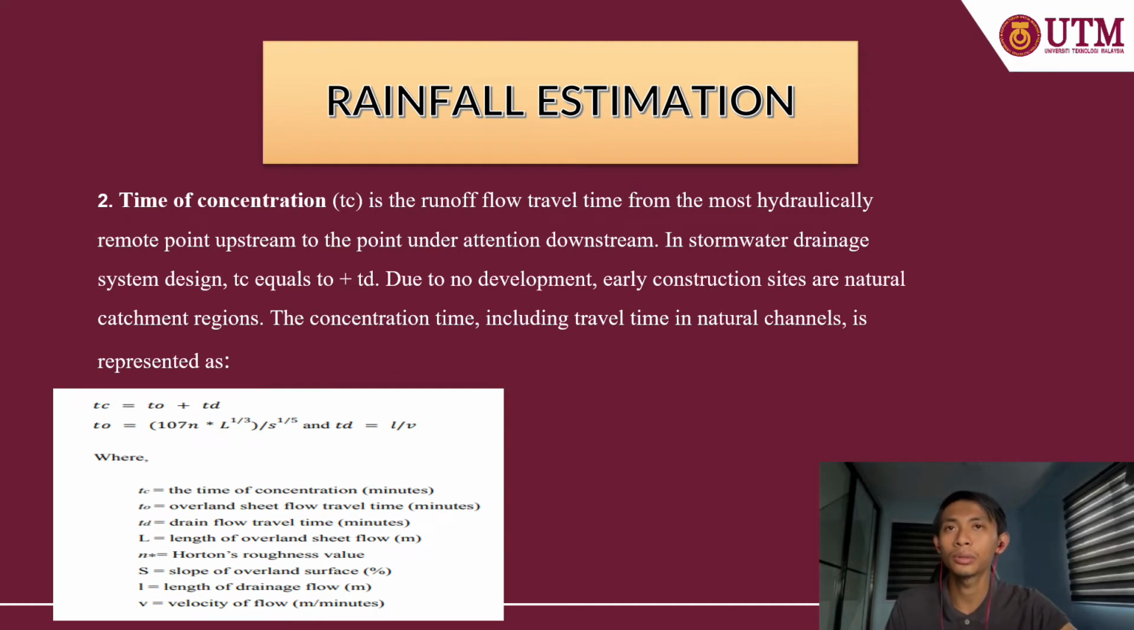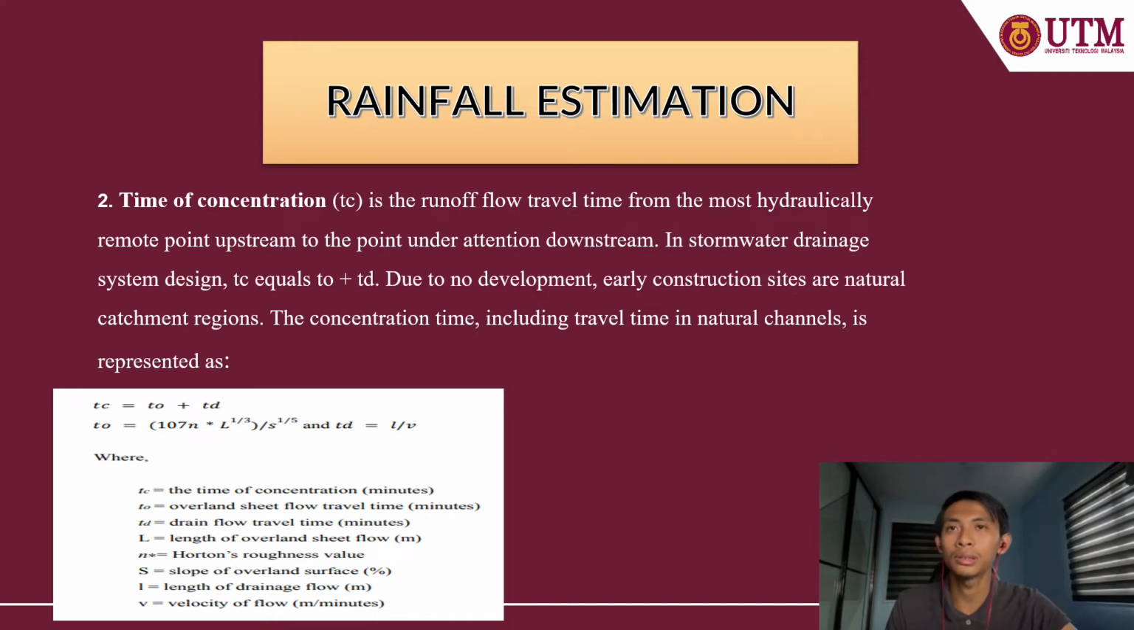Next, we have the time of concentration, TC. It is the travel time of runoff flows from the most hydraulically remote point upstream in the contributing catchment area to the point under consideration downstream. In the design of a stormwater drainage system, TC is the sum of overland flow time T0 and the time of travel in the drain, TD. In early stages of construction, the site is considered as a natural catchment area due to no development beginning. Therefore, the time of concentration, including the travel time in the natural channel for a natural catchment area, is expressed as